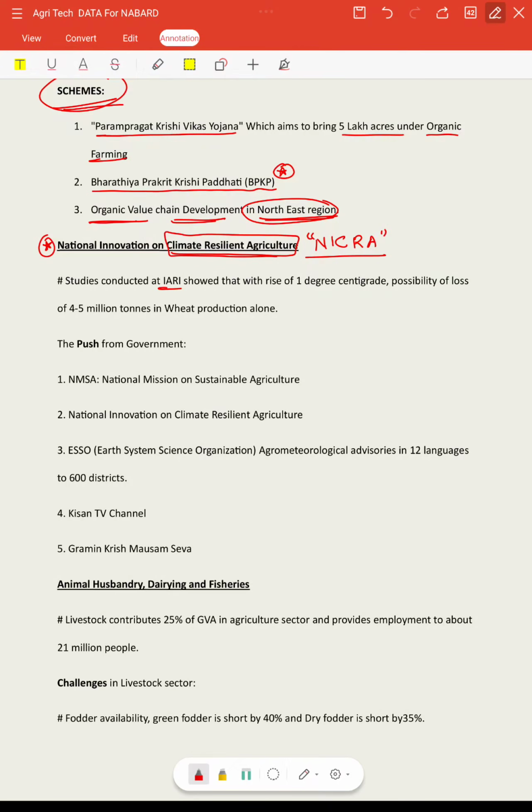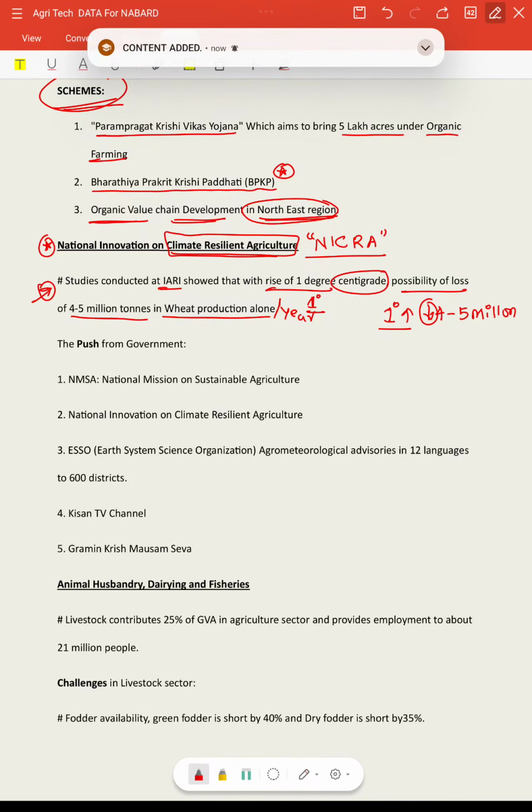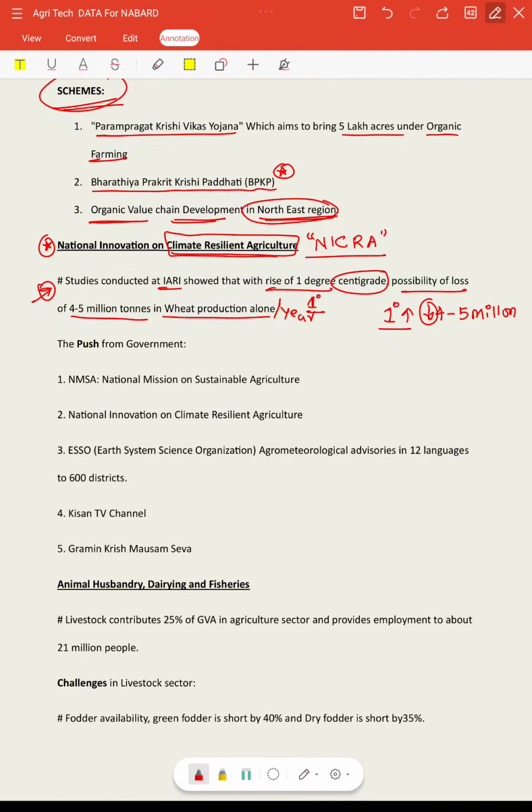Several studies at IARI, Indian Agricultural Research Institute, showed that a rise of 1 degree centigrade has the possibility to lose 4 to 5 million tons of wheat production alone in a year, right? So if the temperature rises by 1 degree, we may expect 4 to 5 million tons of wheat production loss. That is how climate change is going to affect agriculture. This we can write with respect to the climate change effect on agriculture.